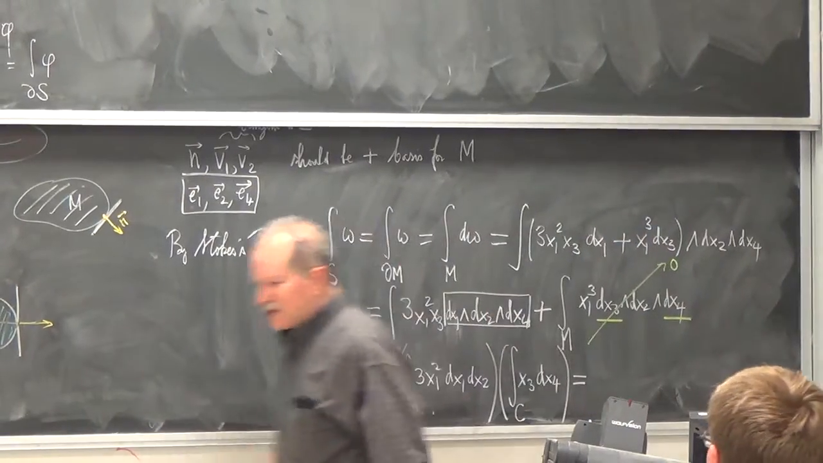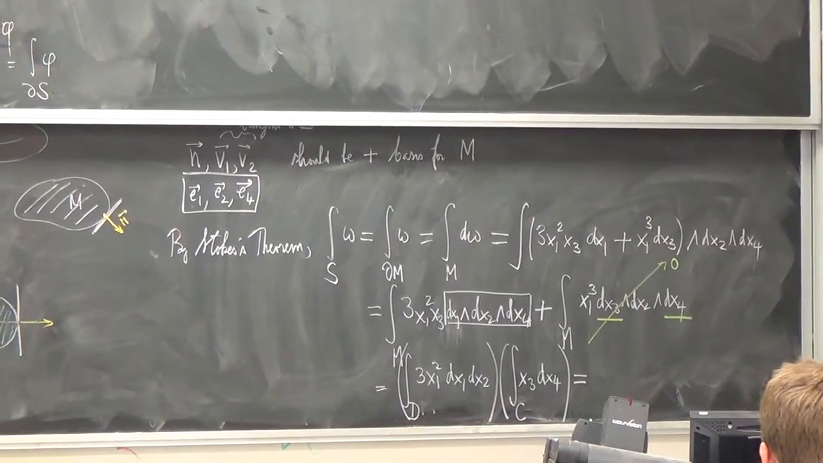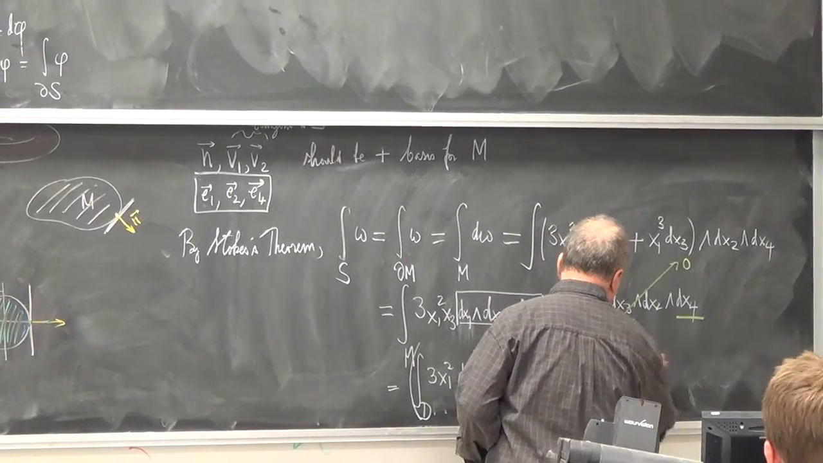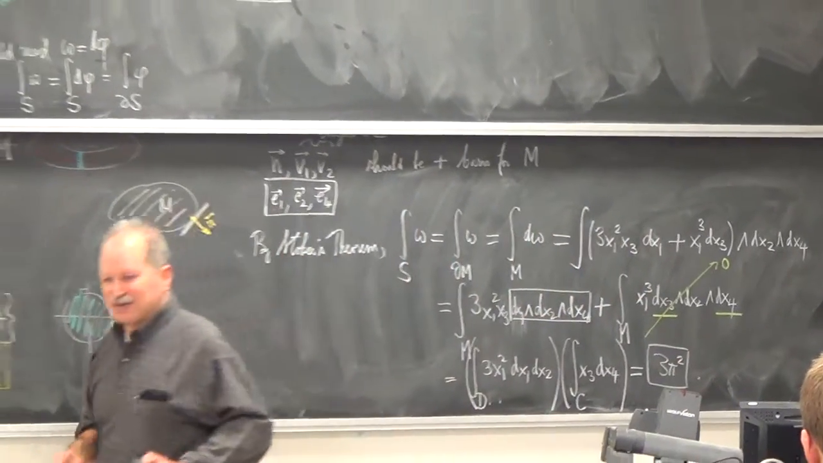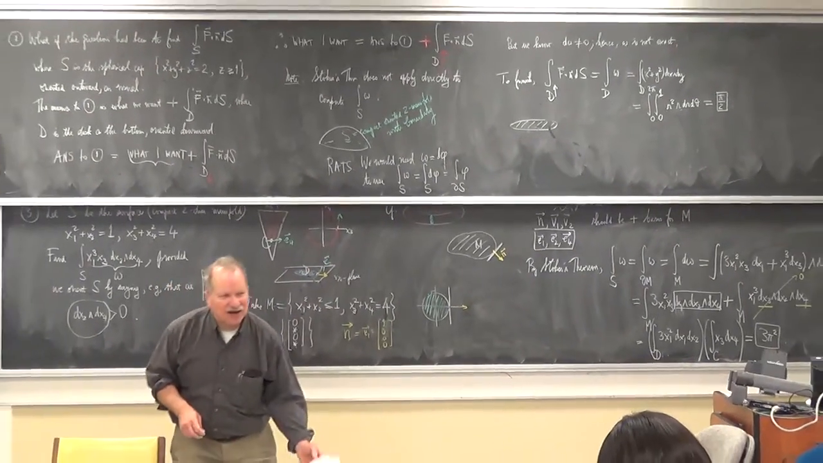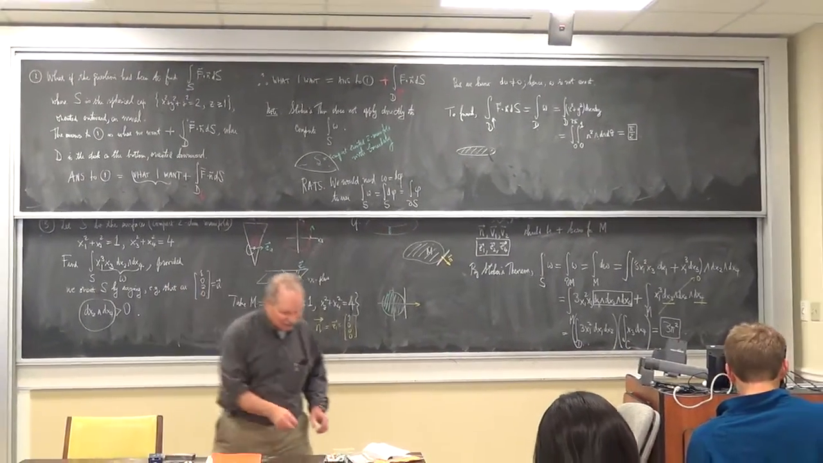But the answer comes out 3 pi squared. Well, I'm out of time, so you're welcome to try to figure it out and ask me if you can't figure it out.